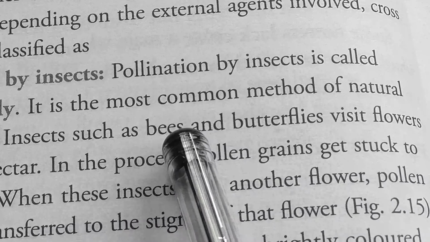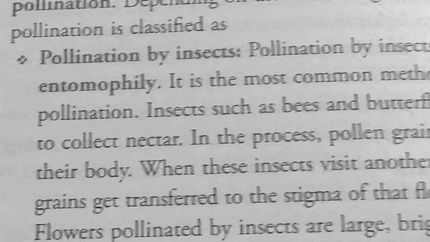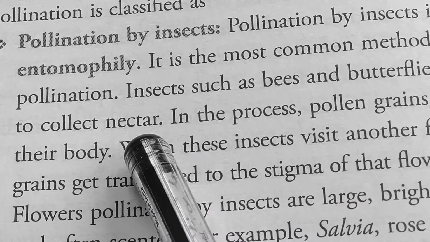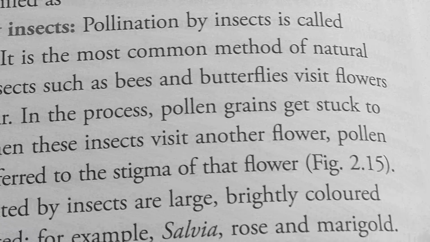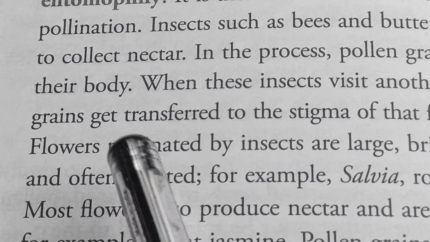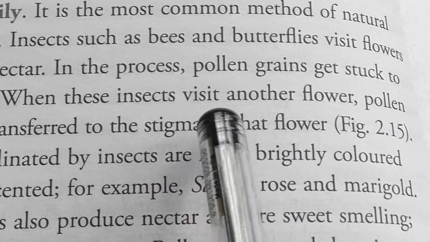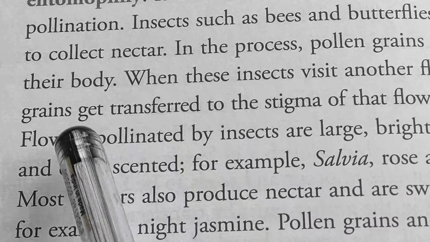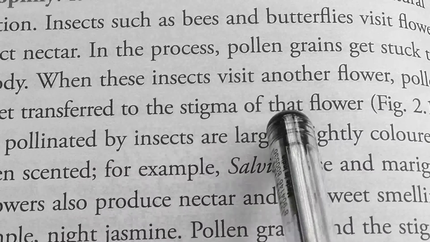Insects such as bees and butterflies visit flowers to collect nectar. In the process, pollen grains get stuck to their body. When these insects visit another flower, pollen grains get transferred to the stigma of that flower.